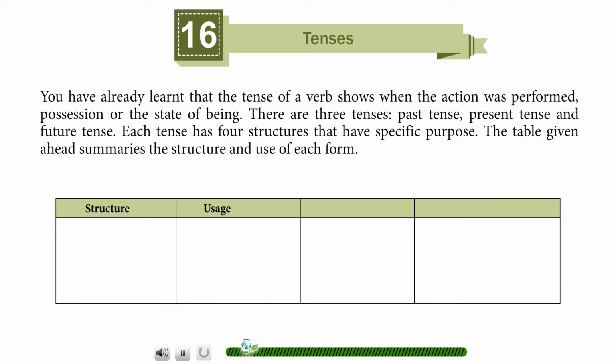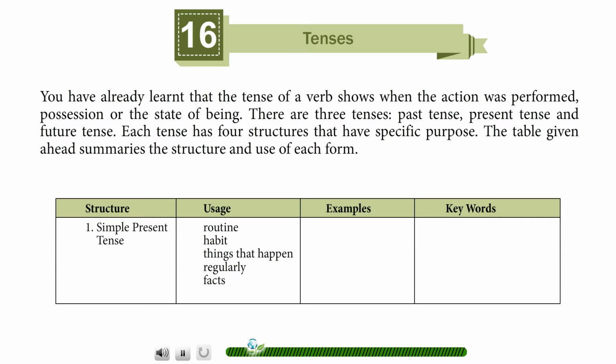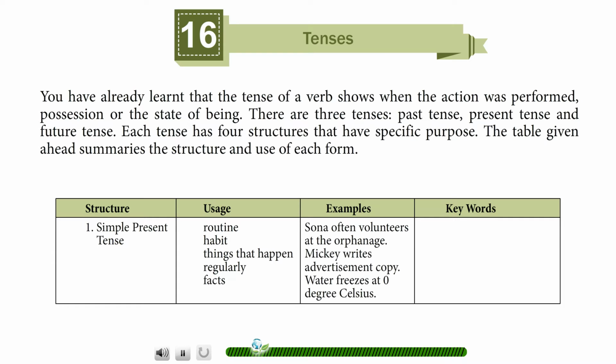Structure, usage, examples, keywords. Simple present tense. Routine, habit, things that happen regularly, facts. Sona often volunteers at the orphanage. Mikey writes advertisement copy. Water freezes at 0 degrees Celsius. Often, regularly, seldom, every day, every year, never, sometimes, generally.